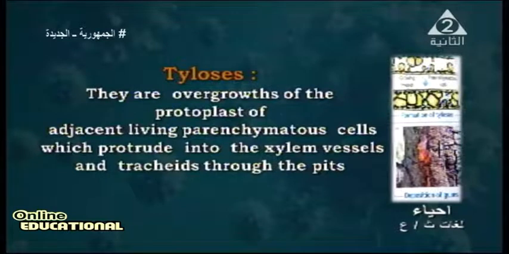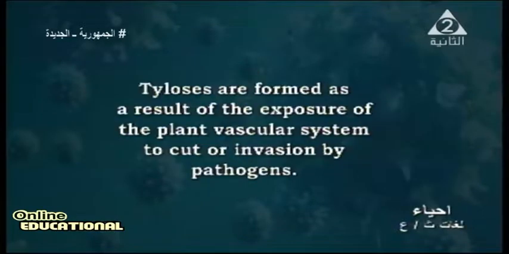Protoplast means the cytoplasm of the cell, and this occurs when there is an invasion or crack inside the plant. The xylem vessels, which enable the plant to transport water from the roots to the leaves, make these tyloses to prevent the invasion of any microbes. Tyloses are formed as a result of exposure of the plant vascular system to a cut or invasion by pathogen.